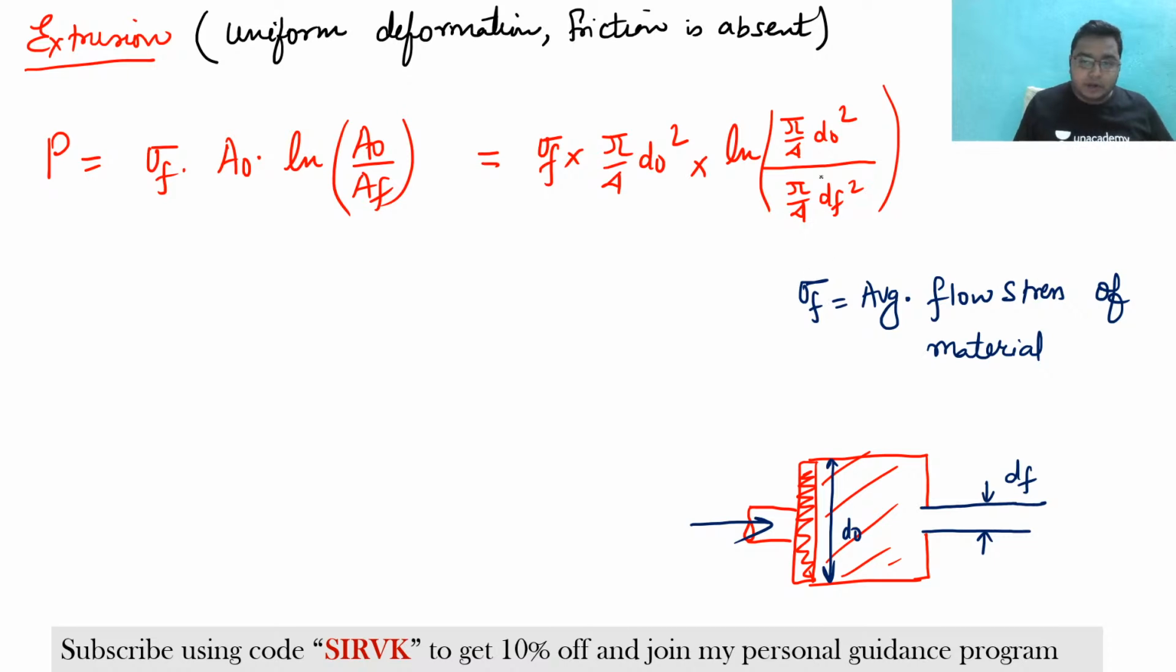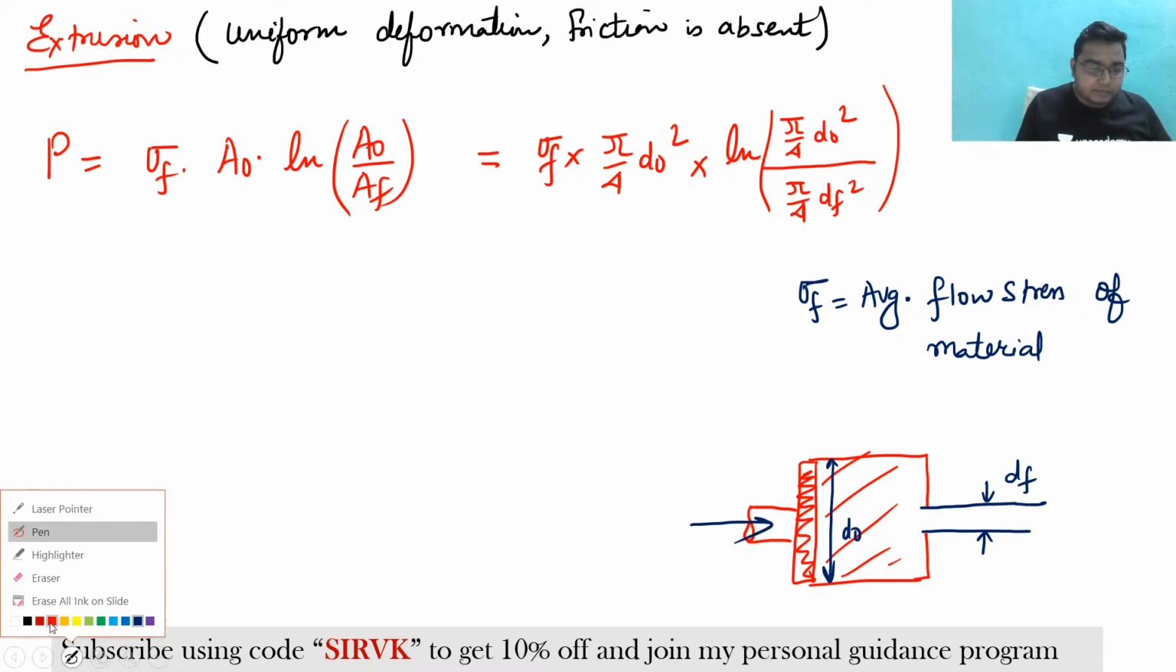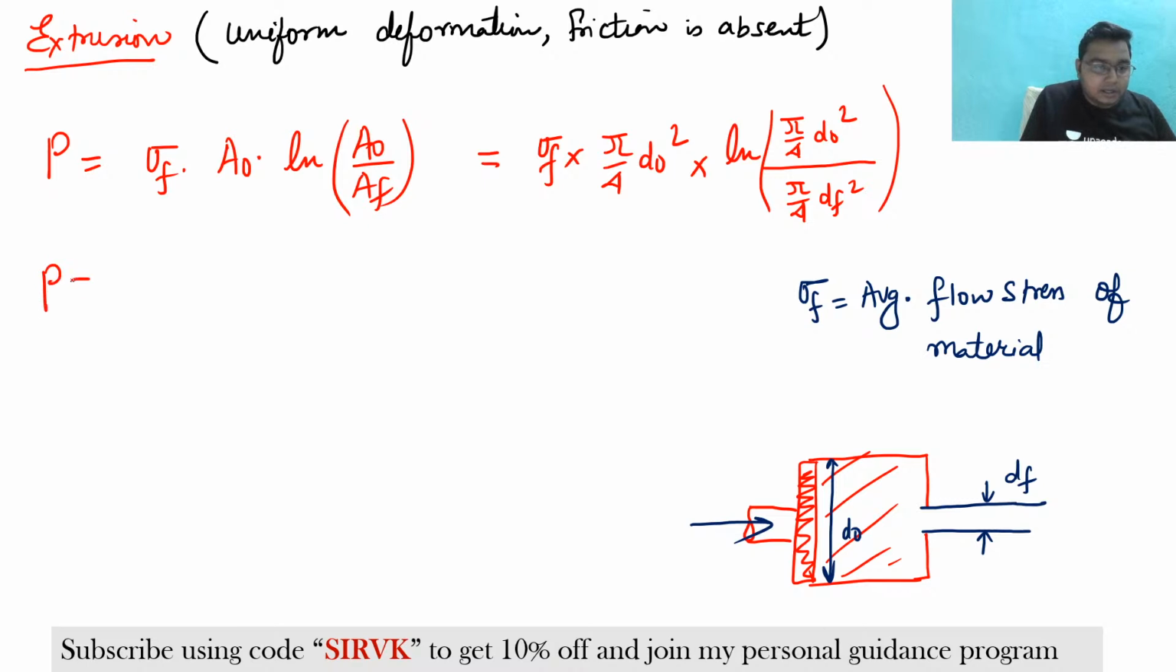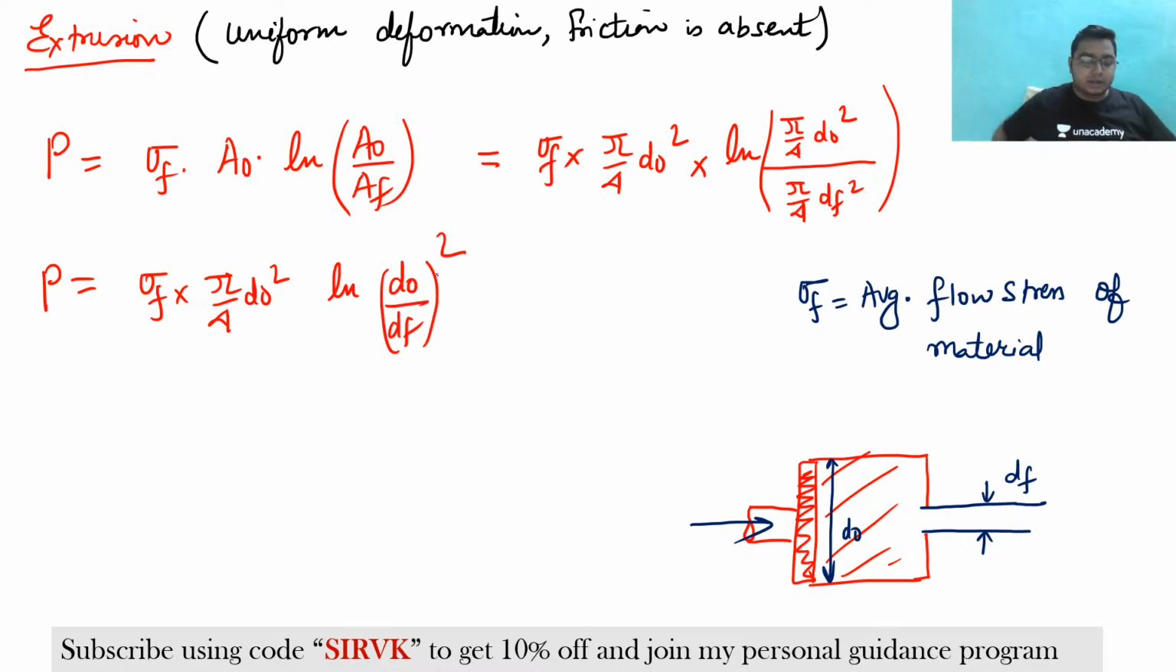So when you will work out these things, you will be getting this formula, that P is equal to sigma F into pi by 4 d naught square, and this will be ln d naught square by df square. Okay, now see, d naught square by df square can also be written like this, that is twice of sigma f into pi by 4 d naught square into ln d naught by df.